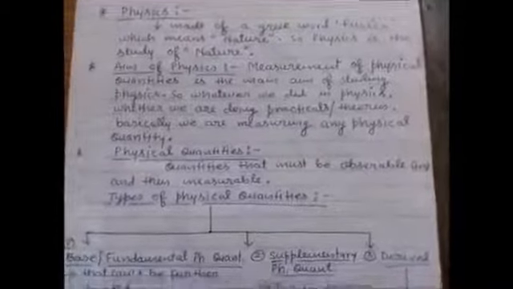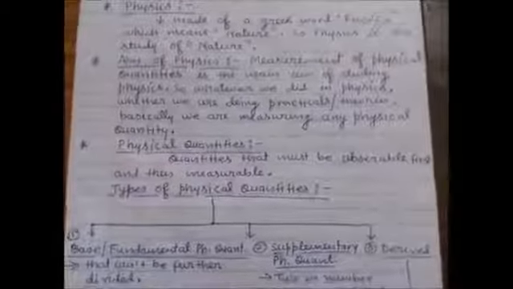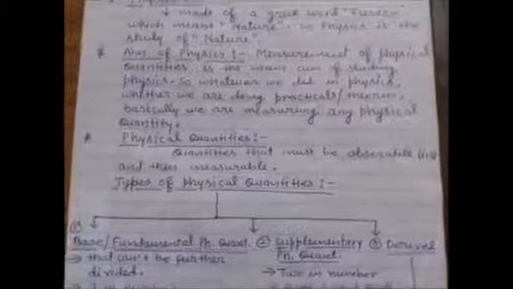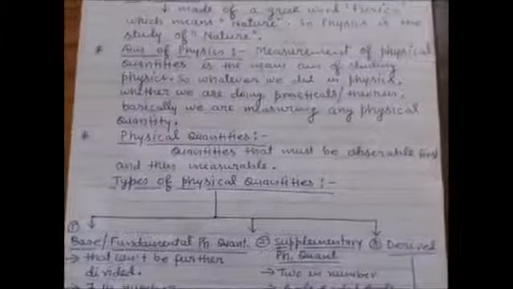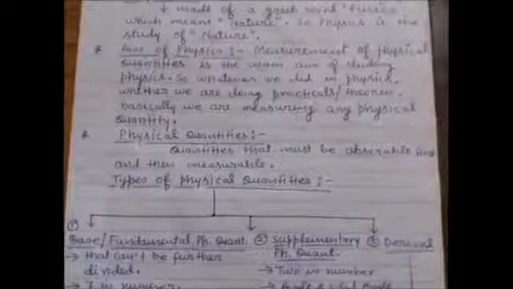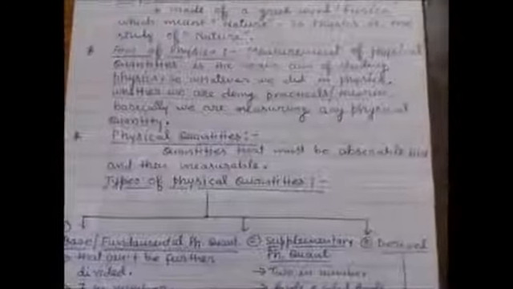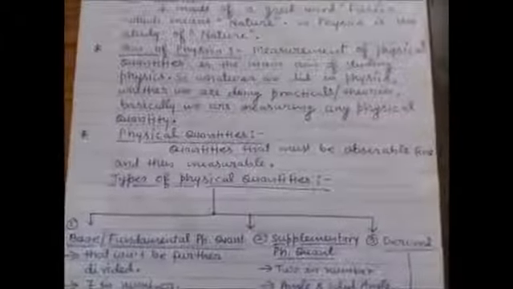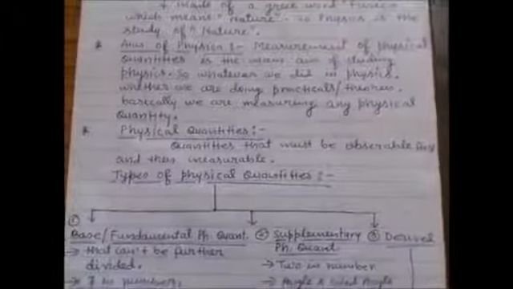Now the point is, what are physical quantities? Okay, quantities that must be observable and then measurable. Okay, so all the observables and measurables quantities are called physical quantity.